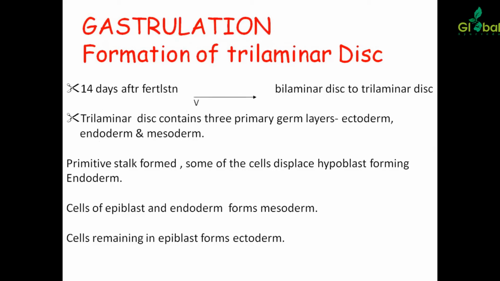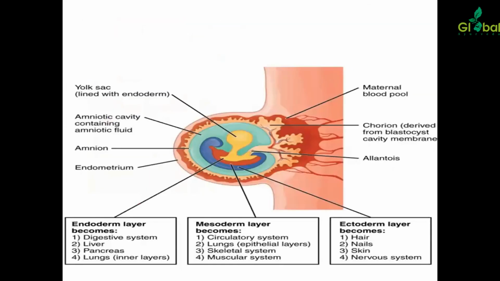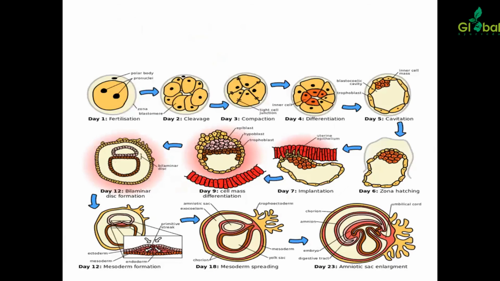Gastrulation means the formation of the trilaminar disc. That is, the trilaminar disc consists primarily of three germ layers, that is ectoderm, endoderm, and mesoderm. Then, from the endoderm arises the digestive system, liver, pancreas, lungs; from the mesoderm, circulatory system, skeletal system, muscular system; from the ectoderm, hair, nail, skin, and nervous system.